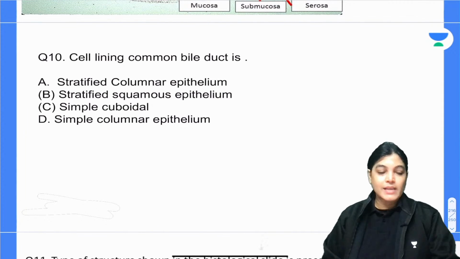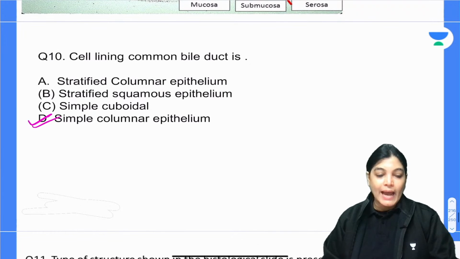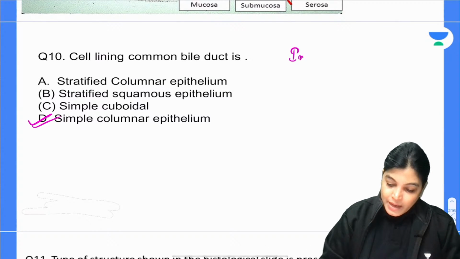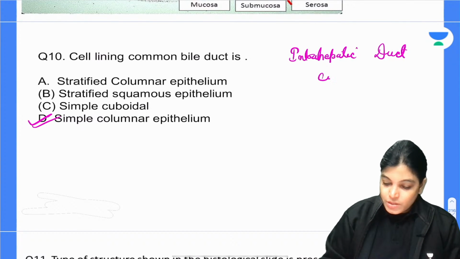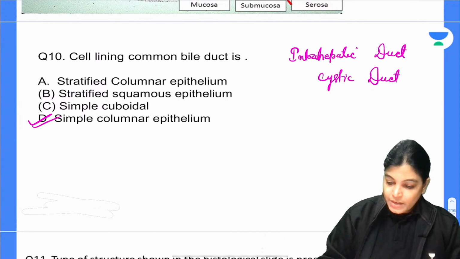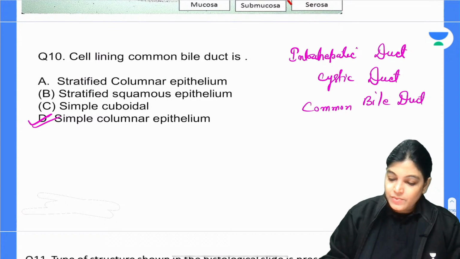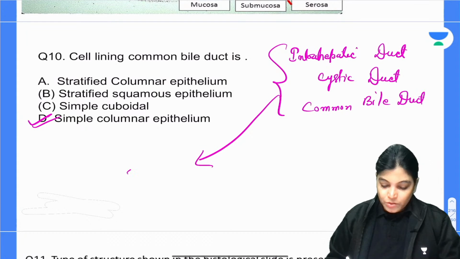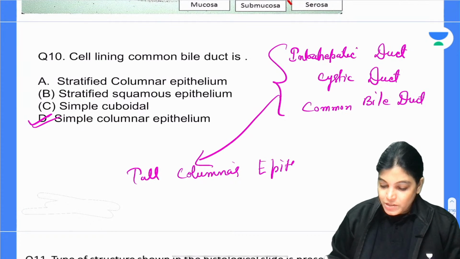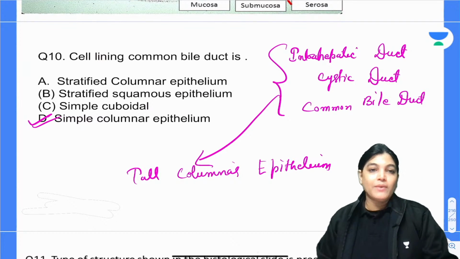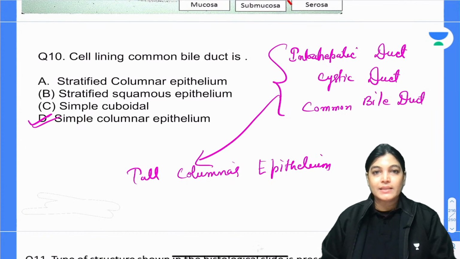Otherwise I will come up with the answer. The correct answer is D, simple columnar epithelium. If we talk about the lining epithelium, the intrahepatic ducts, the cystic duct and also the common bile duct all have the same lining epithelium, that is tall columnar epithelium. Tall columnar epithelium means simple columnar epithelium. So that is the reason we have D as the correct answer.